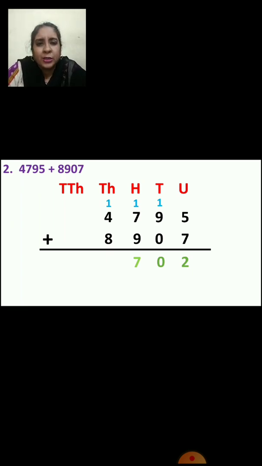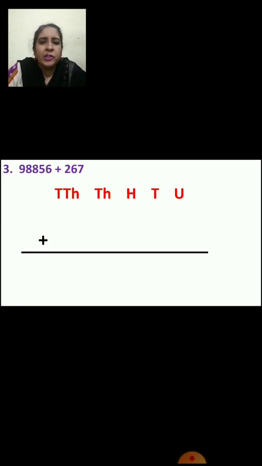Now we will add thousands place numbers, right? Now 4 plus 1, 5, right? And 5 plus 8, 13. So 3 will come down and 1 will go in 10,000s place. Again there is no number, so you will bring that carryover down. So what is your answer? 13,702. Got it? Now we will see the next question.